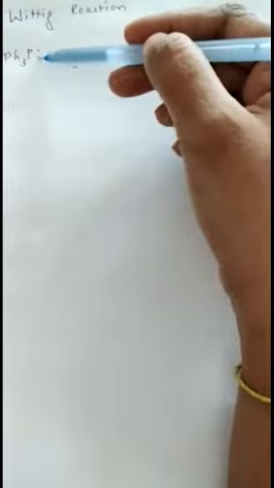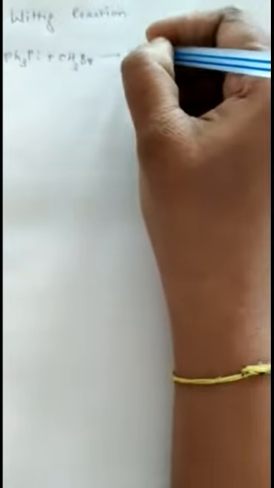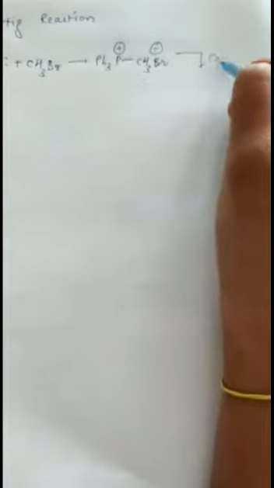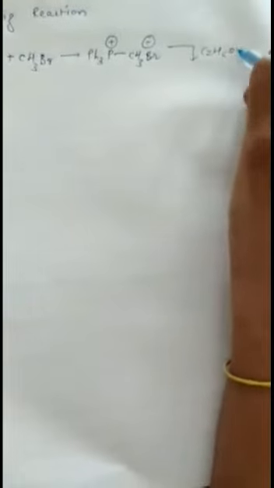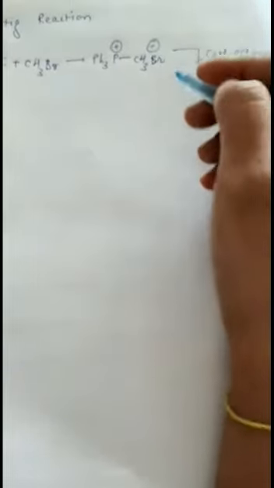phosphonium salt. Here the lone pair of phosphorus forms a bond with CH3, so phosphorus becomes electron deficient and carries a positive charge. Bond is formed here. Now you can see that this carbon is now tetravalent. So this is called a phosphonium salt. After that it reacts with a strong base like C2H5ONa, and immediately HBr gets removed here, and